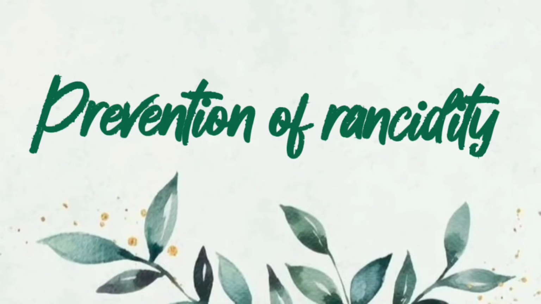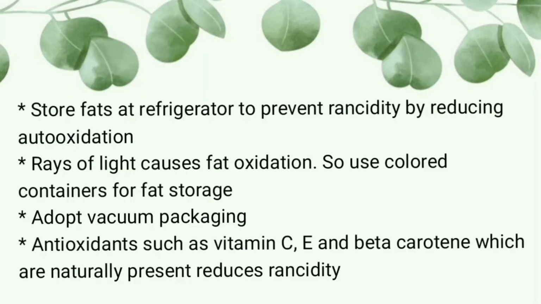Next topic, prevention of rancidity. Rancidity can be prevented by taking certain methods. First method is to store fat in the refrigerator. This reduces rancidity by preventing auto-oxidation. Second method, rays of light cause fat oxidation, so fat can be stored in colored bottles or jars to prevent this kind of oxidation. Third method is vacuum packaging, by reducing or eliminating oxygen.